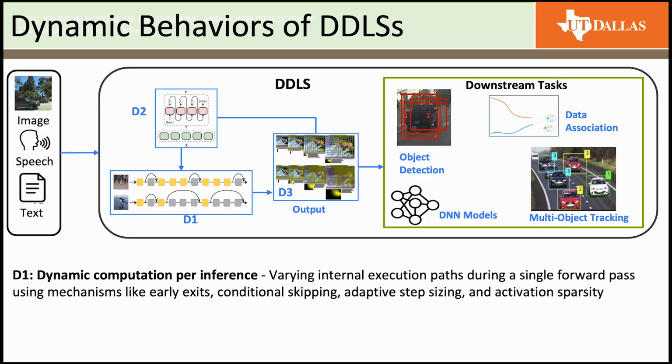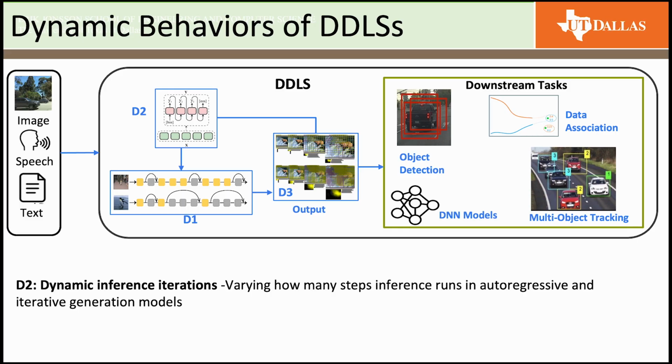In terms of D1, the idea is that the system can adjust internal execution paths during a single forward pass. For example, certain layers, neurons, or solver steps may be skipped or activated depending on the confidence score or gating logic. For D2, unlike D1, which adapts within a single forward pass, D2 is about models that generate or refine outputs across multiple iterations, where the number of iterations is decided at runtime. This is very common in autoregressive and iterative generation models. For example, in language models, tokens are generated step by step until a stop token appears.